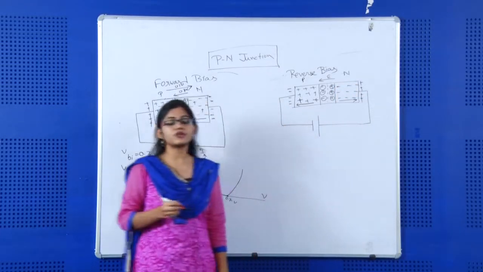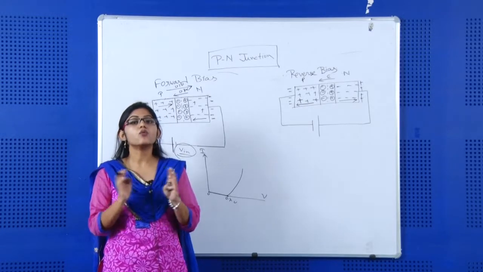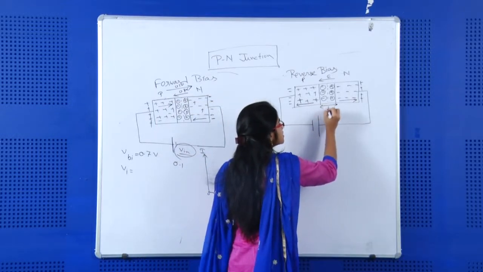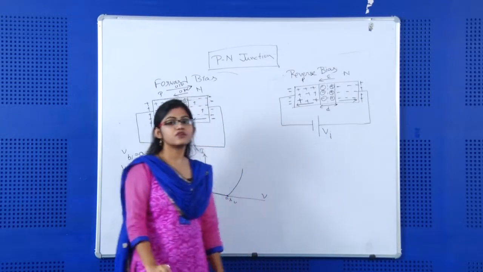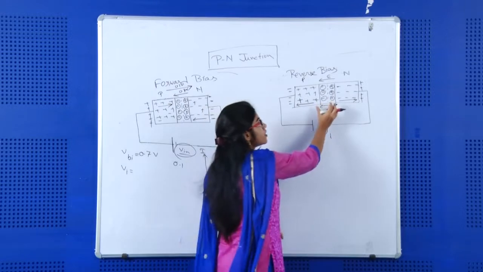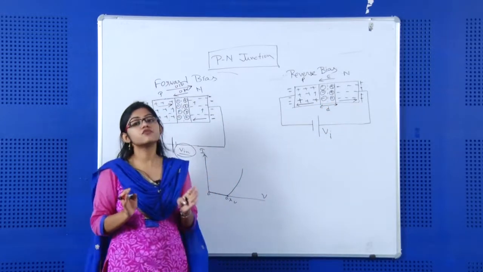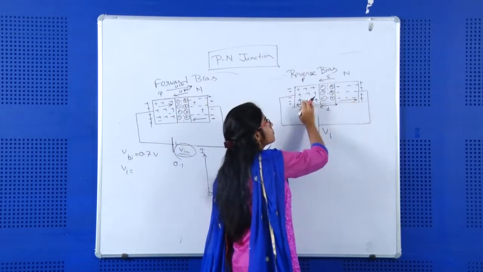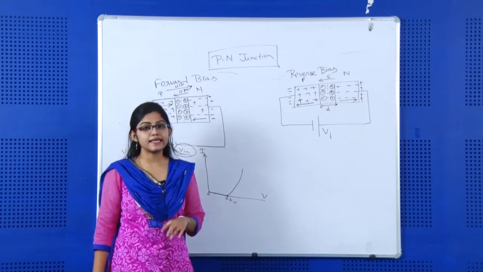So, as a result, what will happen? The depletion region cannot be shrunk, it will become wide. Suppose the width is now D, this one is the D. By use of the external voltage, say Vi, the distance will be more, because it cannot be shrunk; because of this input voltage, the depletion region will be wider. So, as a result, no charge carrier can flow from P to N and N to P. So, we will not get any current.